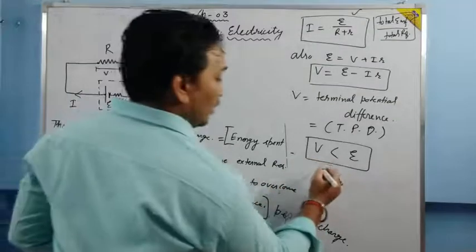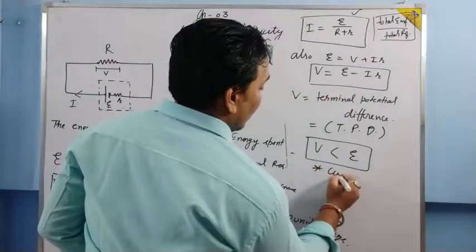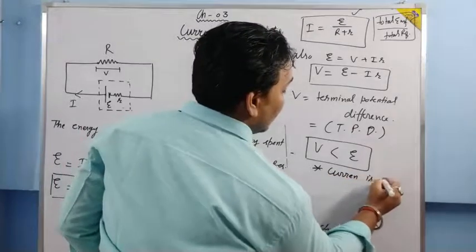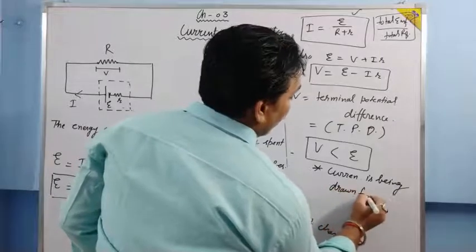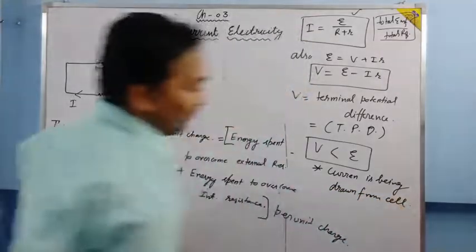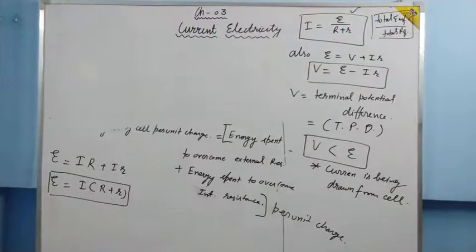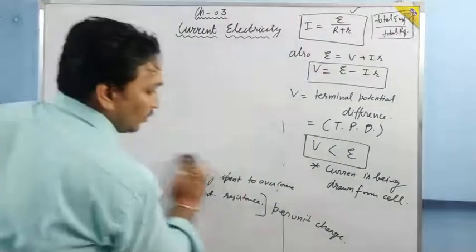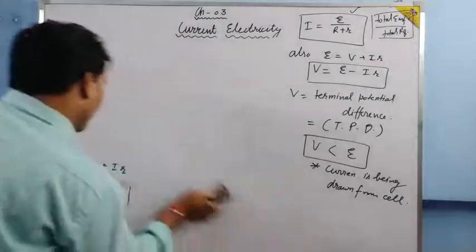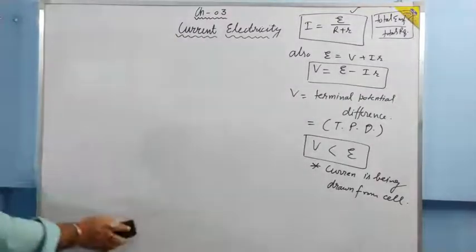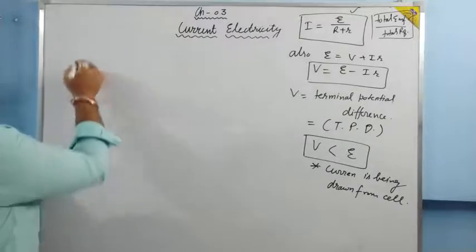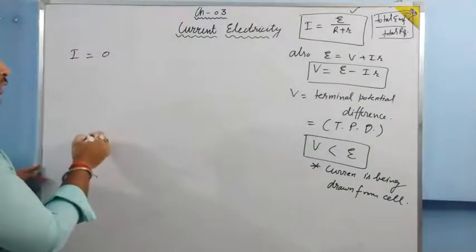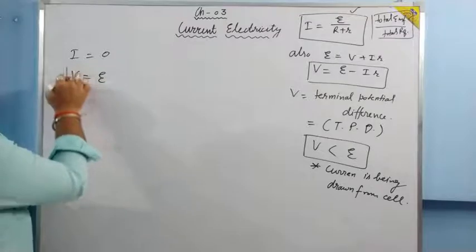So for this, it has a condition also: current is being drawn from the cell. When the current is being drawn from the cell, then V is less than E. But if the circuit is broken, suppose there is a key and the key is switched off, then current will be 0. And if current is 0, then V is equal to E.